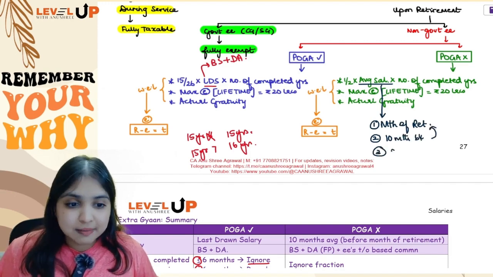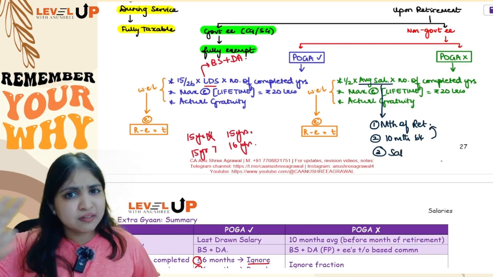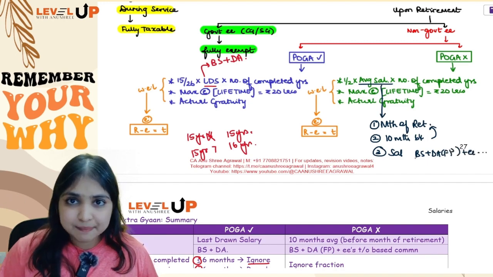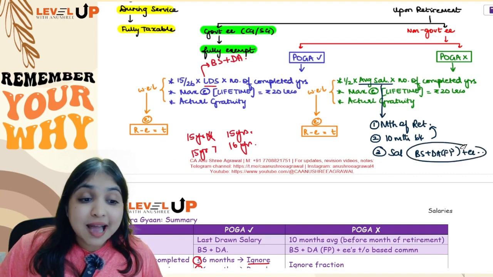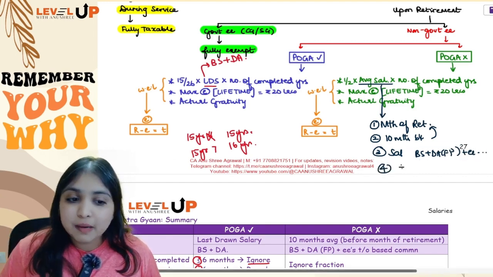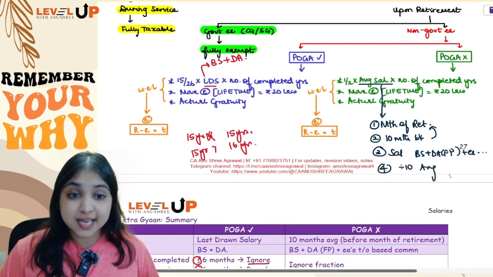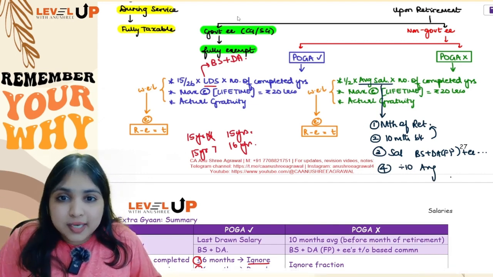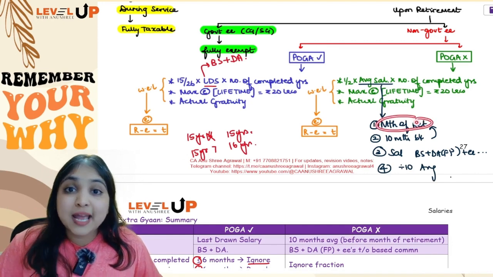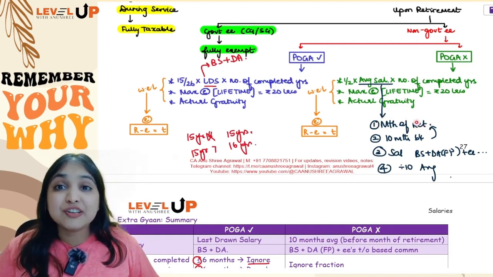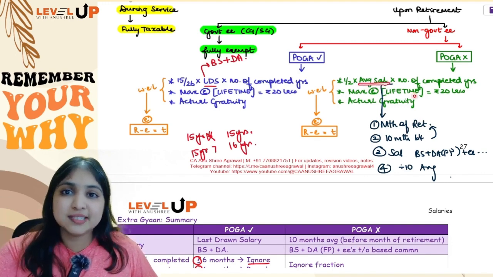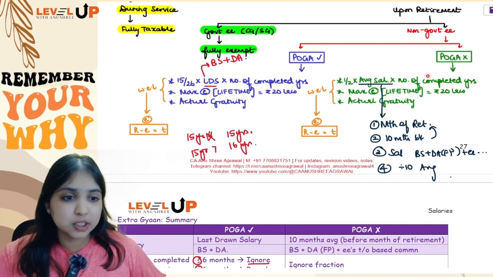Then for these 10 months you will calculate salary. That salary will have same 3 components, basic salary plus DA forming part plus employees turnover based commission, same three components. Now this is salary for 10 months. So you will divide by 10 so that you can get the average salary. Same 4 steps I told you in leave salary also. There the only difference is instead of month of retirement, we have date of retirement. In gratuity, it is month of retirement. So average salary will be nothing but 10 months average salary, 10 months before the month of retirement.